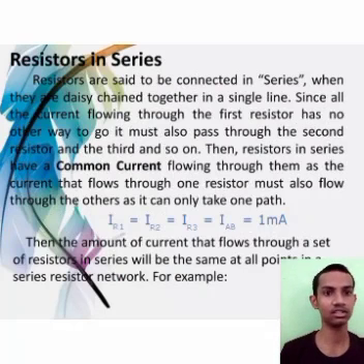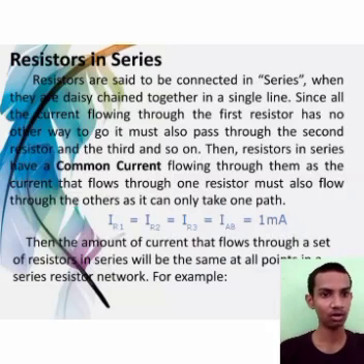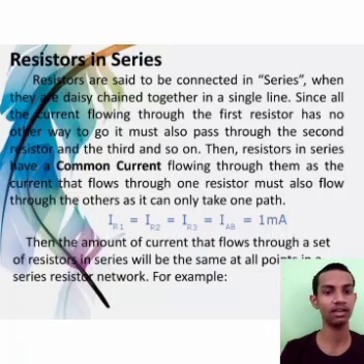Resistors in series. Resistors are said to be connected in series when they are daisy chained together in a single line, since all the current flowing through the first resistor has no other way to go. It must also pass through the second resistor and the third, and so on. Then resistors in series have a common current flowing through them, as the current flowing through one resistor must also flow through the other, as it can only take one path. IR1 is equal to IR2 is equal to IR3 is equal to IAB is equal to 1 mA.